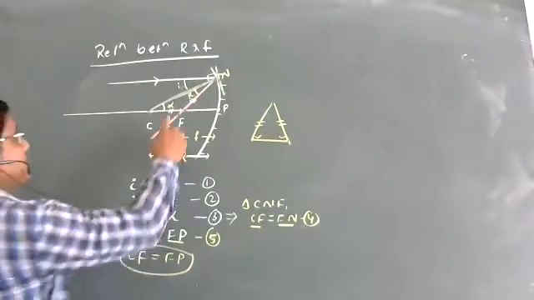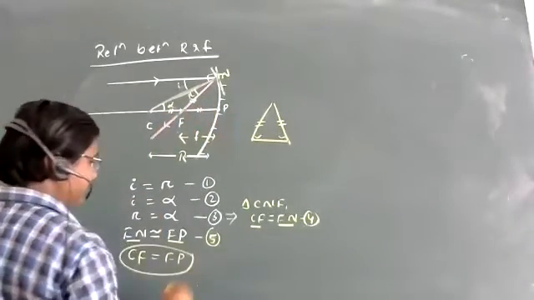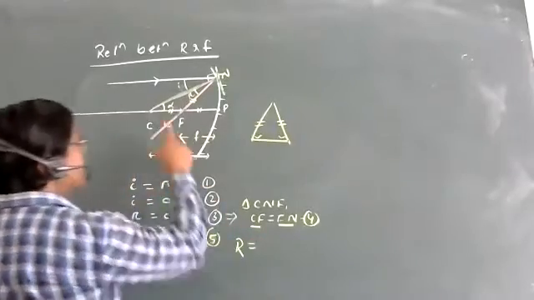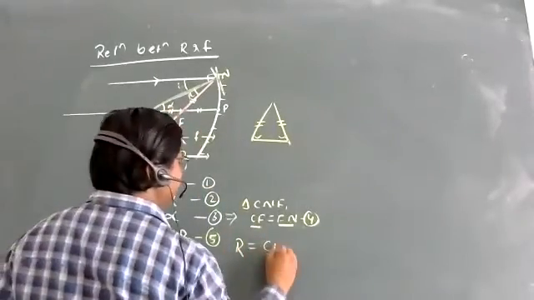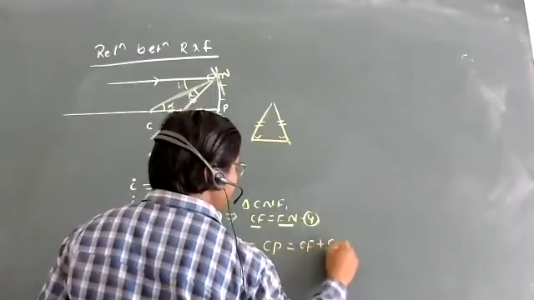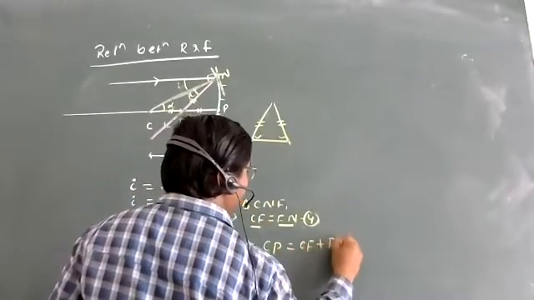Clear. If CF equals FP, that means now I can write the radius of curvature, which is nothing but CP, which is nothing but CF plus FP.